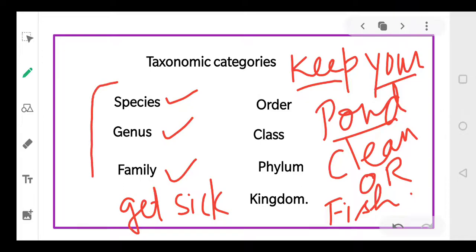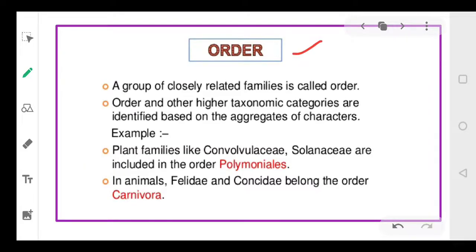So far we have talked about these categories. Species make up the genus. Genus then makes up the family, and the family will make up the order. So today we'll start with the order itself. What is an order? As I said, families make an order. So an order is a group of closely related families. Is it clear, everyone?